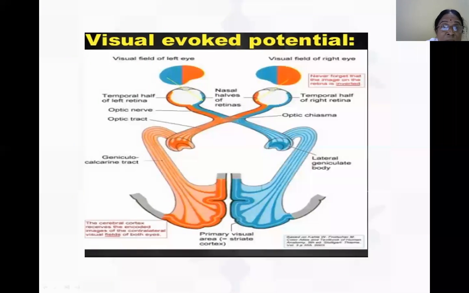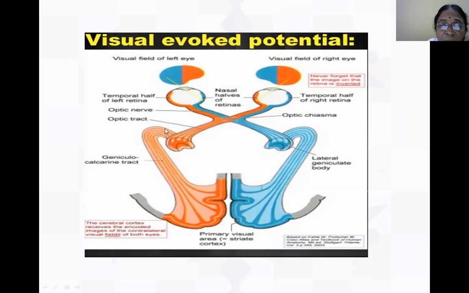Visually evoked potentials. You are seeing something. Visually, left eye field: temporal half, nasal half, optic nerve. The nasal half crosses at the midline, the temporal half goes straight, to the lateral geniculate body.